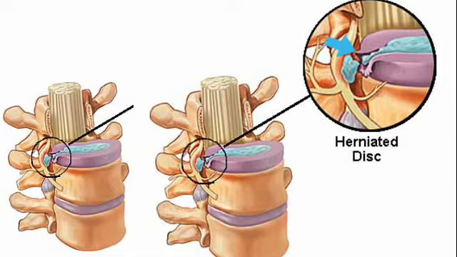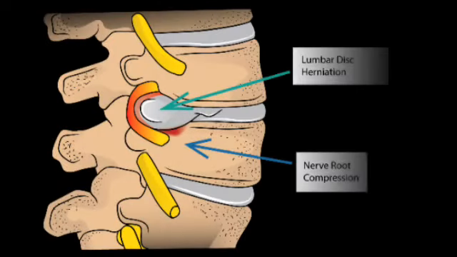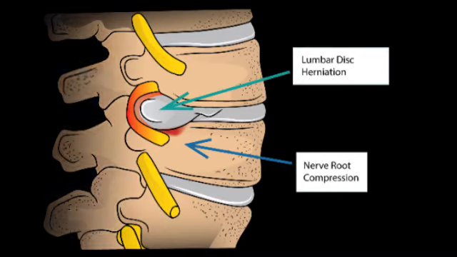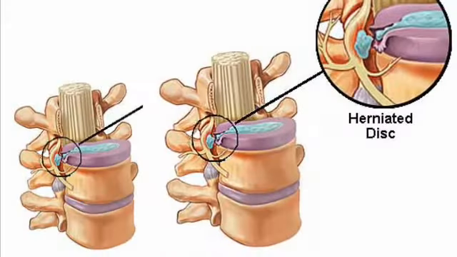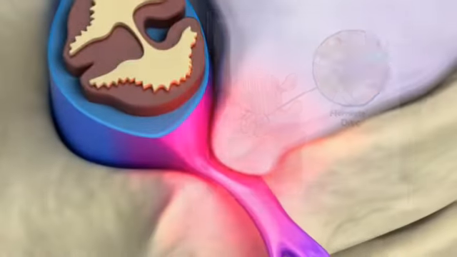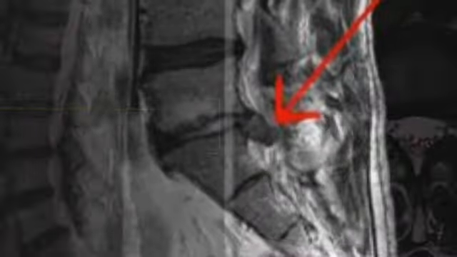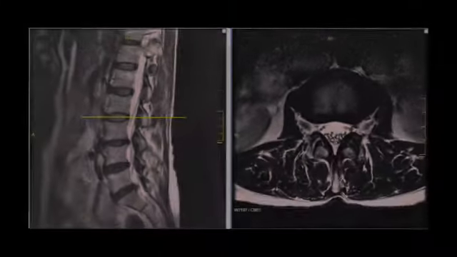In disc herniation, the jelly-like substance of the disc is the main substance which herniates via cracks. As this occurs, there is a possibility of causing nerve root entrapment or compression, and it can also occupy the spaces that accommodate spinal nerves, otherwise known as spinal foramen or spinal canal. This is another major reason for most low back pains. The problem can be shown more clearly under MRI or CT scans. Disc herniation can also be referred to as slipped disc or ruptured disc.